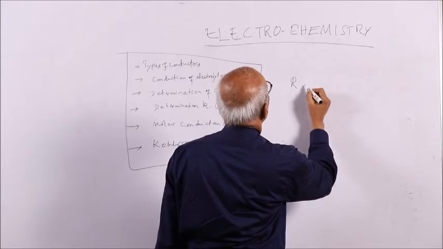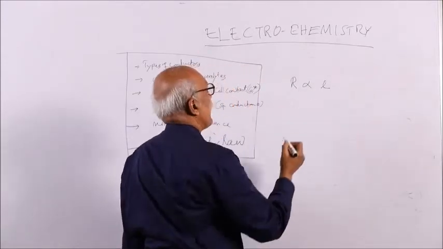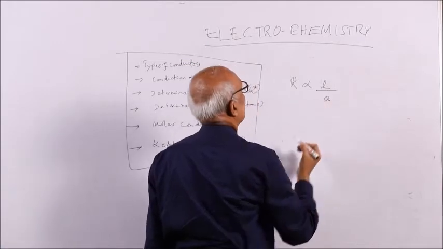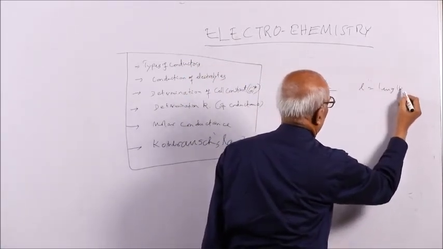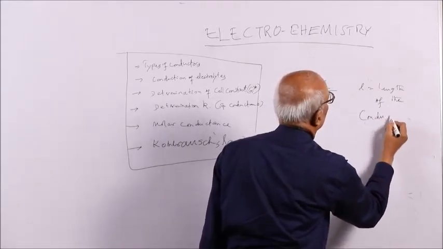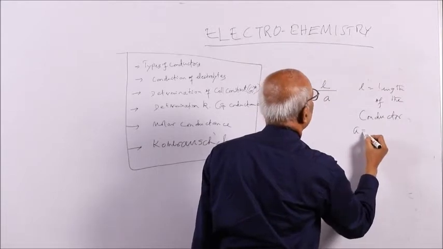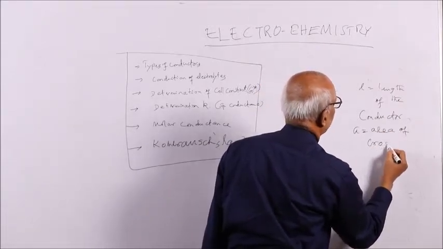You know an important relationship. Resistance is directly proportional to length and inversely proportional to area of cross section. L is the length of the conductor, A is the area of cross section.